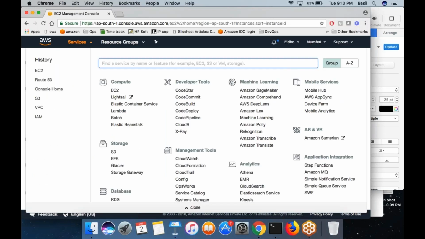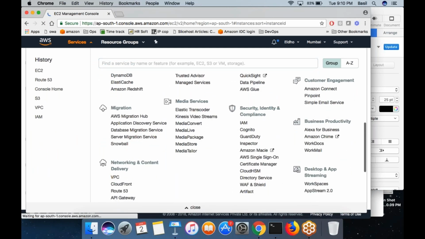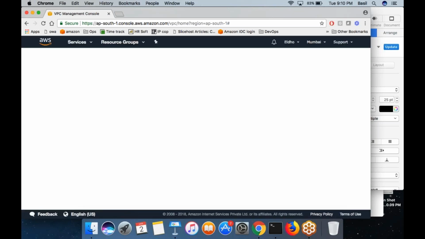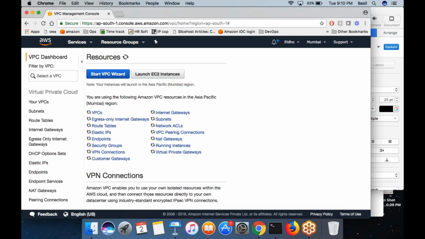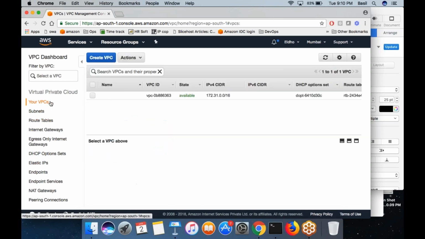So click on services, go under networking, and you will see VPC. Click on VPC. Within this VPC page, you can see different things. On the left side, you can see the list of VPCs that you already have. This VPC is nothing but a network that you are creating in the cloud.